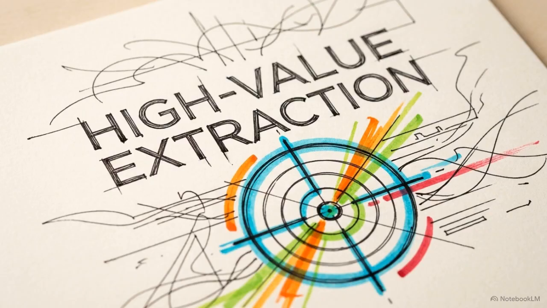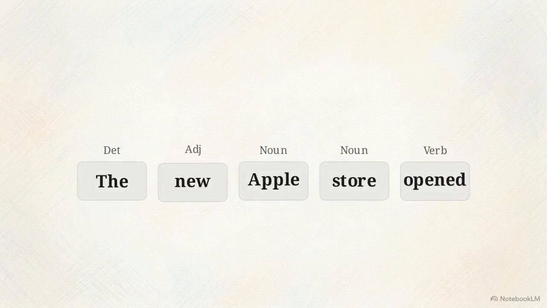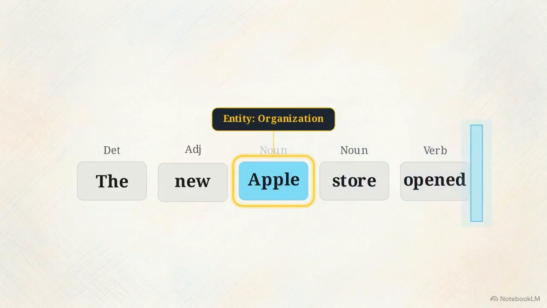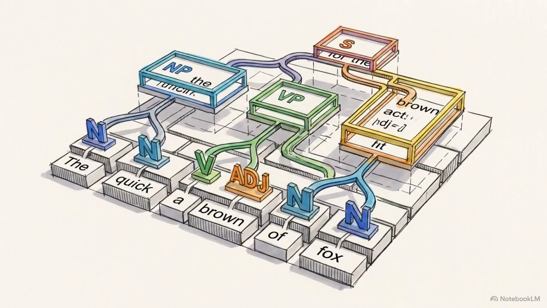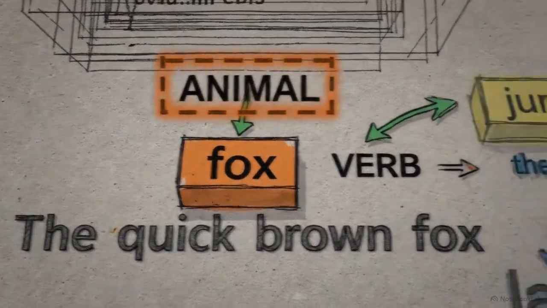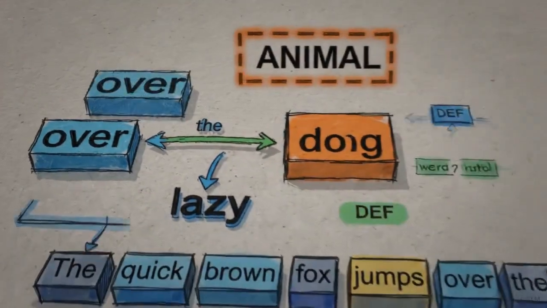This brings us to the final, most advanced layer of Phase 1 preprocessing, named entity recognition, or NER. NER is an extraction protocol for isolating high-value data points. The algorithm scans structurally tagged tokens, isolates the word apple, encompasses it in a distinct boundary box, and assigns a superseding label marked entity organization. Modern NLP systems fuse these POS tags and NER boundary boxes to construct a comprehensive multi-layered map of the original sentence. Utilizing POS tagging and NER, the pipeline has successfully extracted the hidden metadata required for a machine to parse complex human intent.